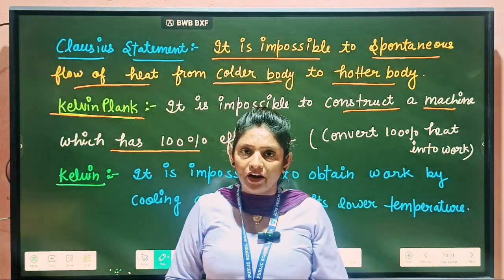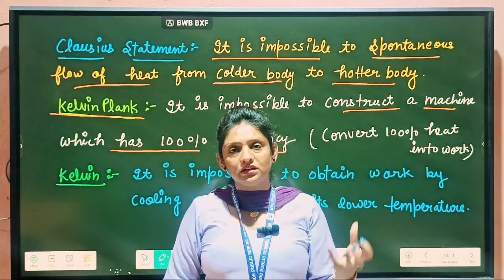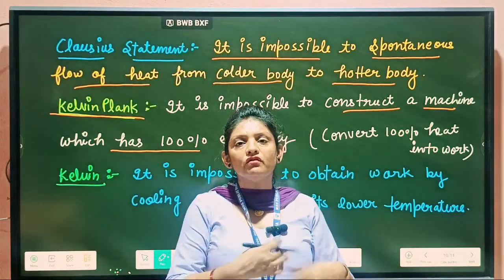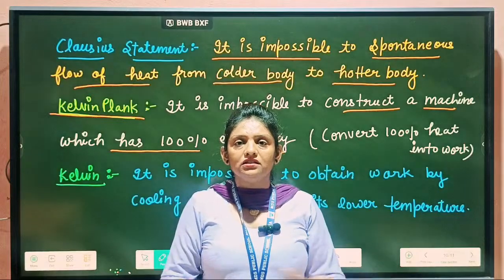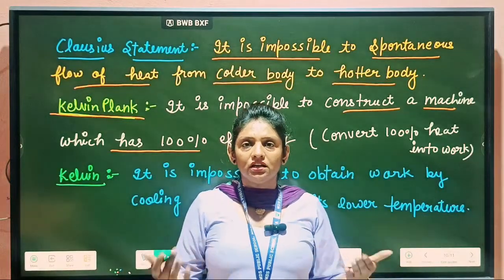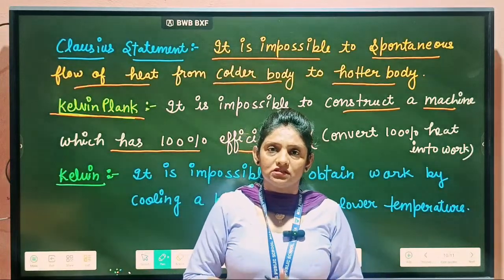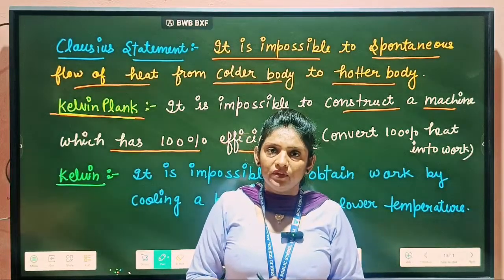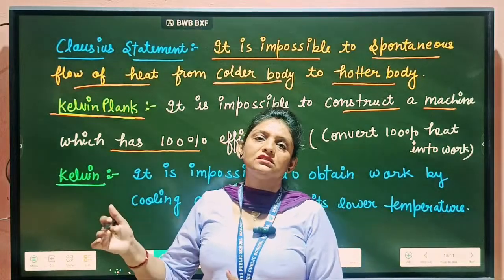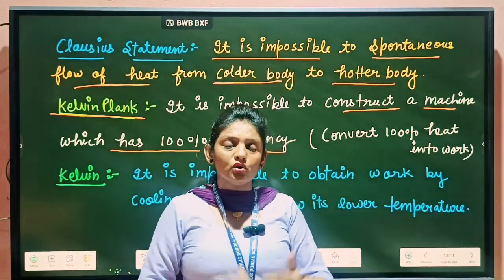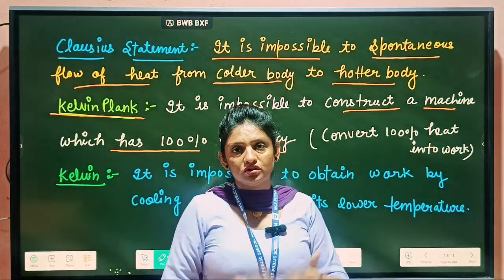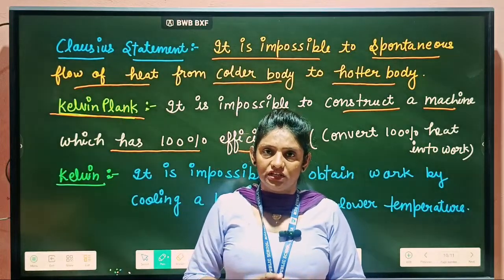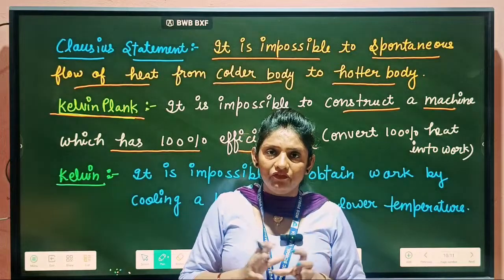Due to the heating effect, because some amount of energy is used for doing work, and the other energy increases the entropy of the system. It means 100% of the energy is not used for working. So it is not 100% efficient.